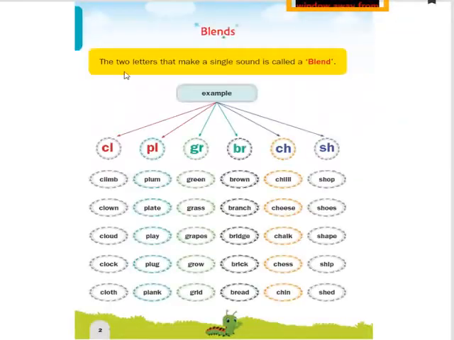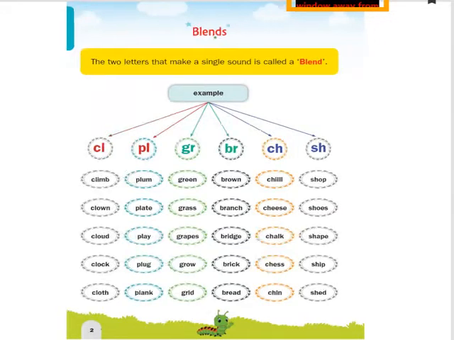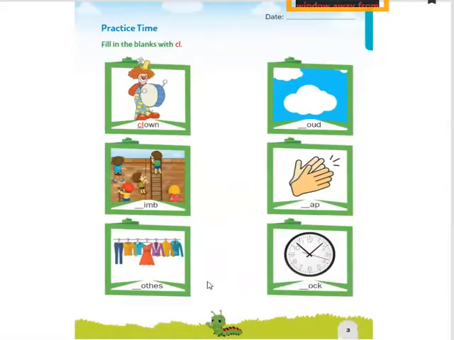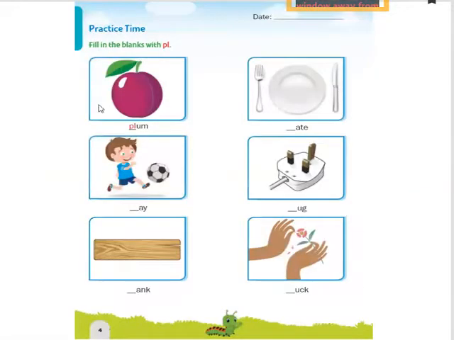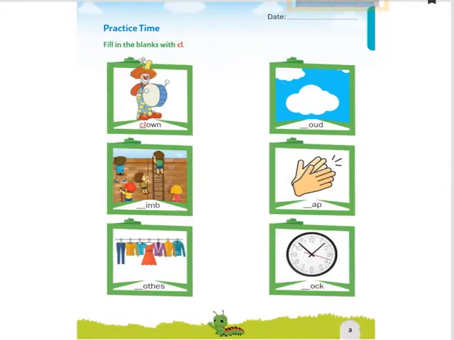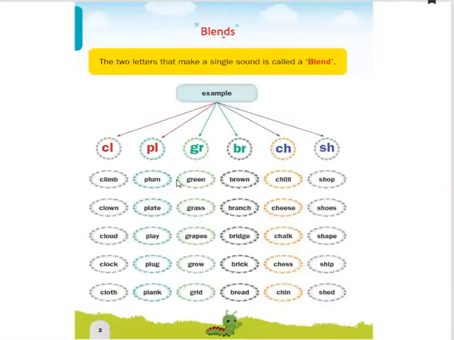In the previous class, we completed CL, CLA and PL, PLA, and I gave you the home task to complete the practice time with CL as well as PL, PLA blending words. So today we will be learning the next two blends, GR, gr, and BR, br.